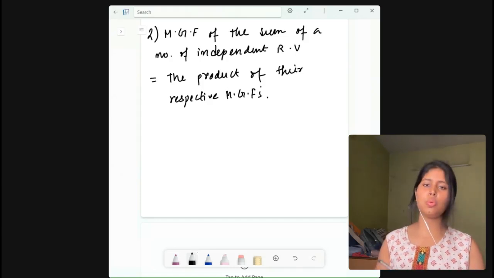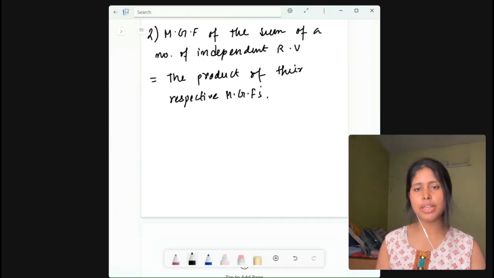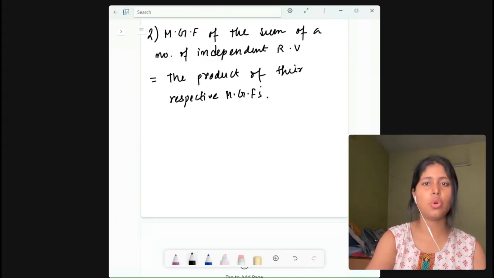What does this mean? This means that there are certain independent random variables like X1, X2, X3, going on till Xn.